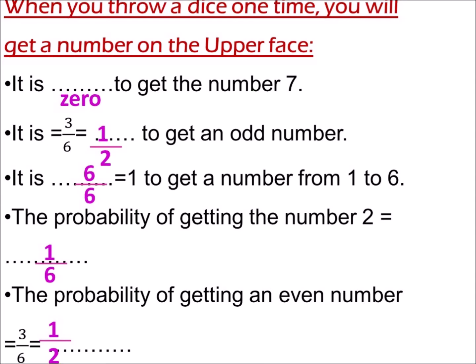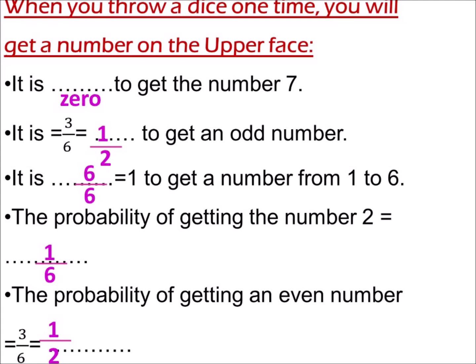Let's say another example. When you throw a dice one time, you will get a number on the upper face. Before you solve, you have to write the total number of the dice. The total number here is 6. So if he asks you the probability of getting the number 7, of course there is no number 7 in a dice, so it will be 0.